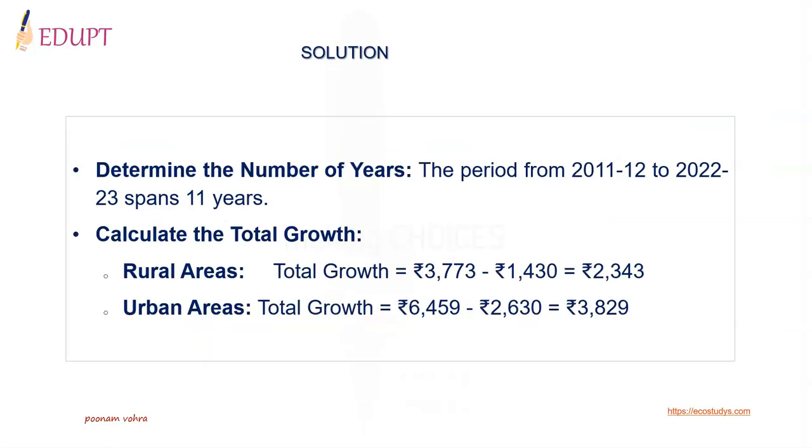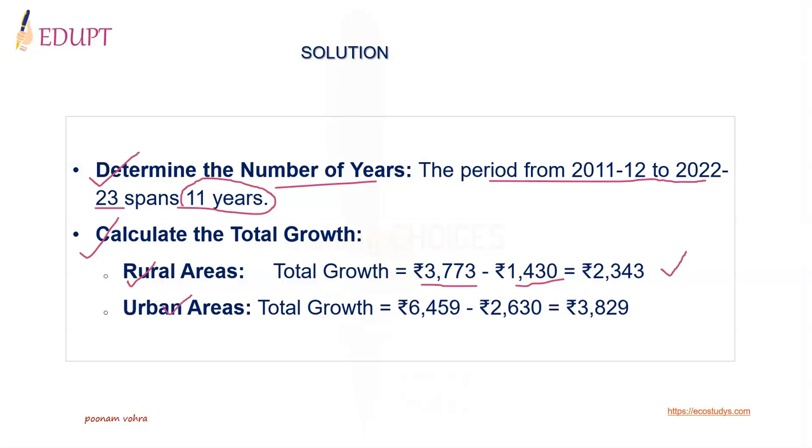First thing that you need to do is to determine the number of years, that is period from 2011-12 to 2022-23. It spans 11 years. That has to be taken into account. Second is calculate the total growth. In rural areas, total growth is 3,773 minus 1,430, which is rupees 2,343.